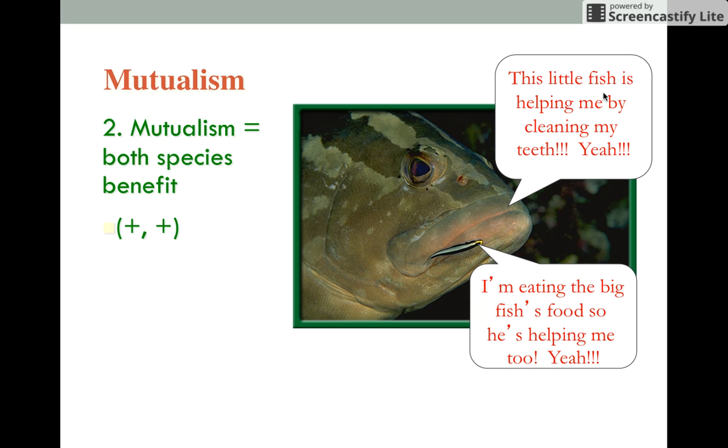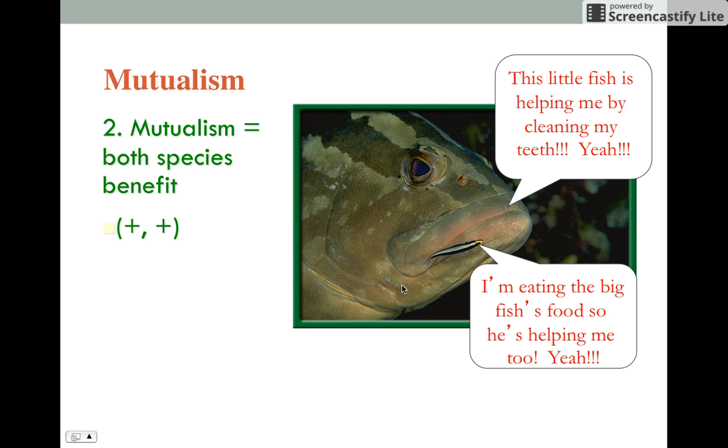First one, mutualism. Mutualism is both species benefit. Look at this sign, plus plus. These notes are incredibly important. Make sure you have the symbols. Mutualism, both the species benefit.